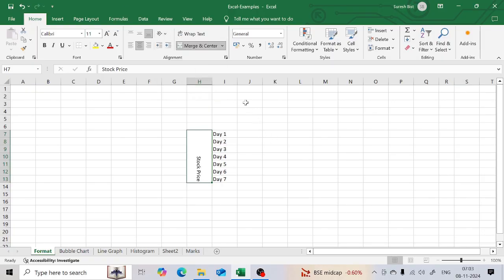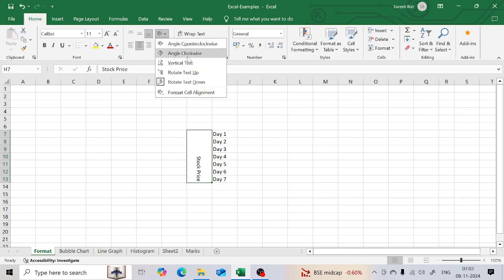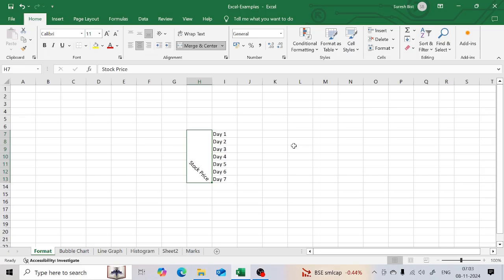Similarly, you can play around with other options. You have angle clockwise, angle counterclockwise. So if you choose that option, the text appears vertical but it is tilted. So this is how you make text vertical in Excel.